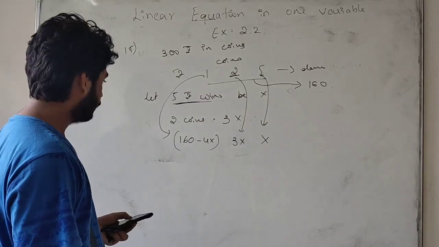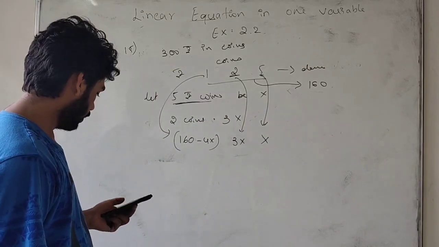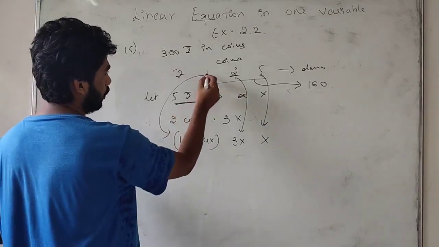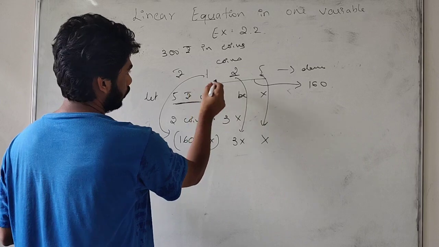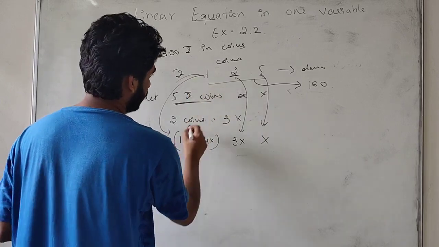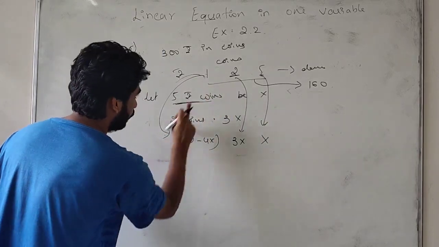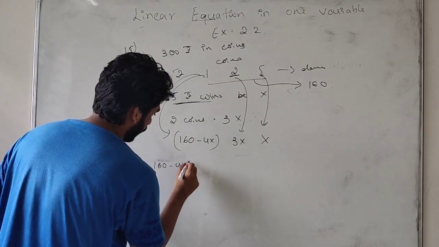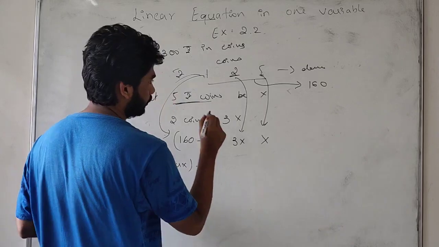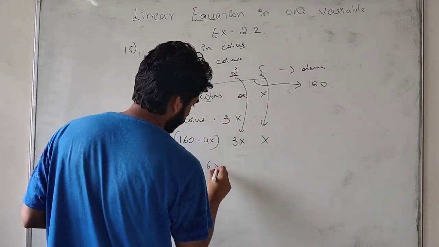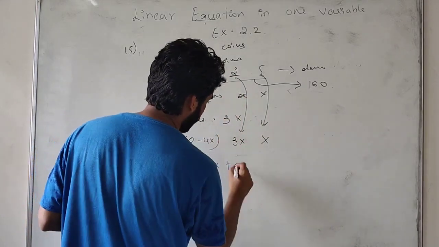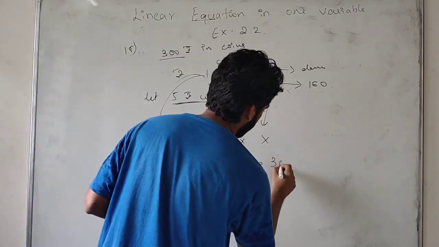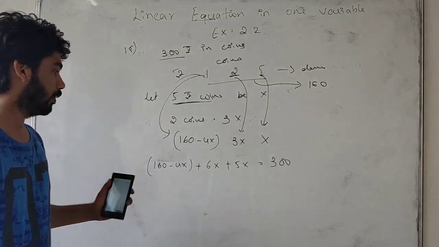Okay, students, now I will be adding all this. It is a 1 rupee coin, so I will be multiplying. 1 into 160 minus 4x, plus 2 into 3x, that is 6x, plus 5 into 5x. Total rupees is 300. In this way we can calculate x.